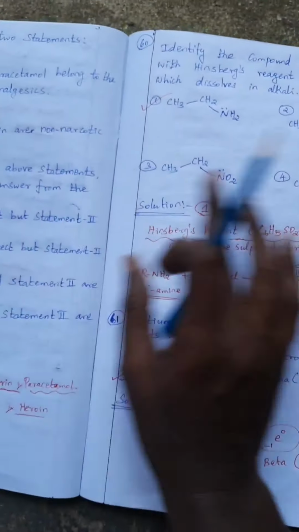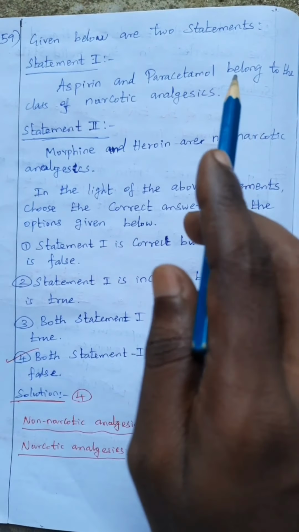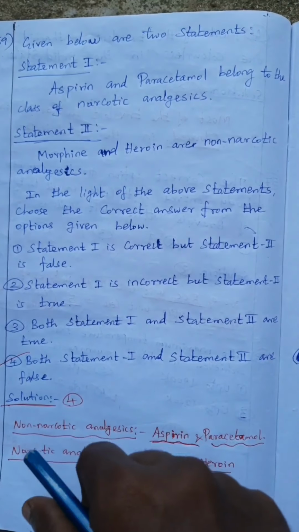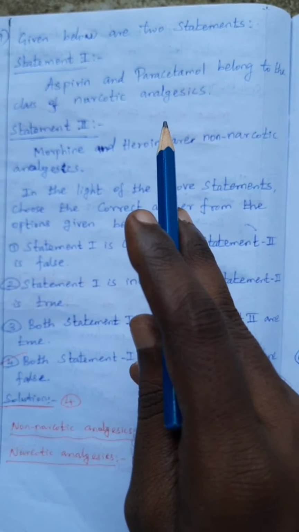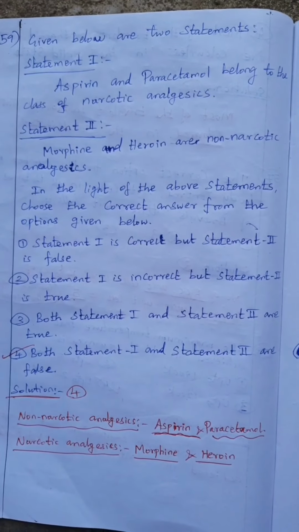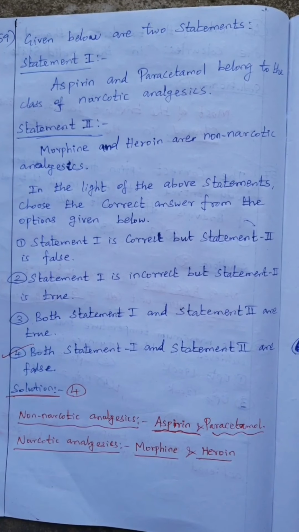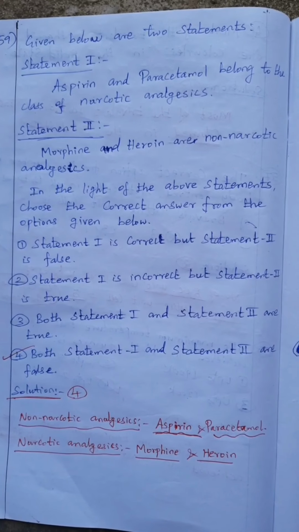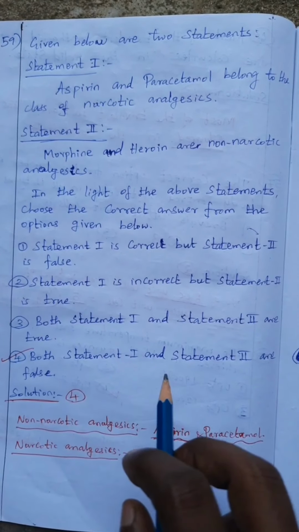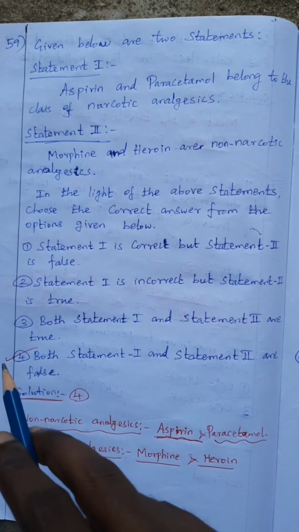ஓகே, தென் question number 59, given below are two statements. Statement 1, aspirin and paracetamol belong to the class of narcotic analgesics. It is not narcotic analgesic, it is a non-narcotic analgesic. Okay, and statement 2, morphine and heroin are non-narcotic analgesic. So morphine, heroin are narcotic analgesic. So both statements are wrong. So both statement 1 and 2 are false. Okay, so option 4 is correct.